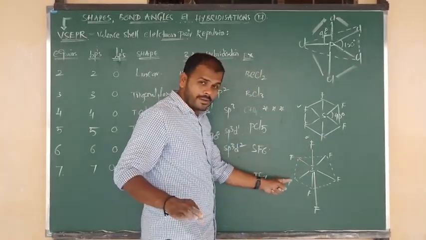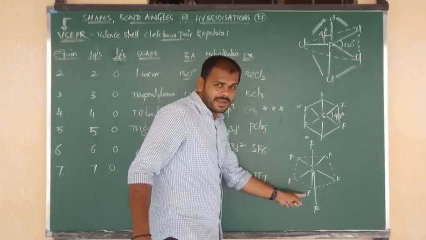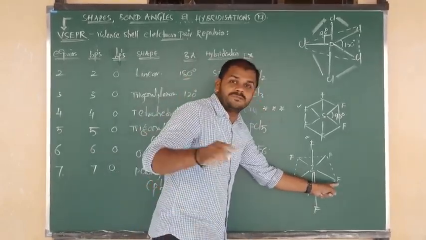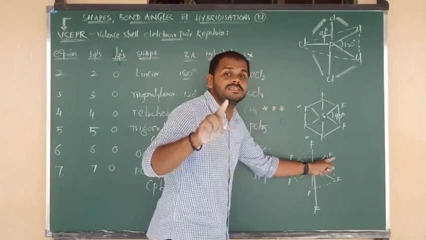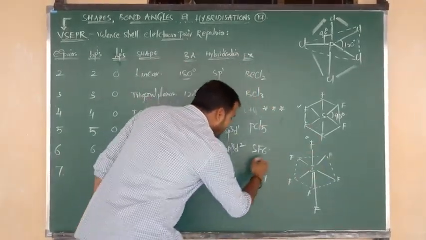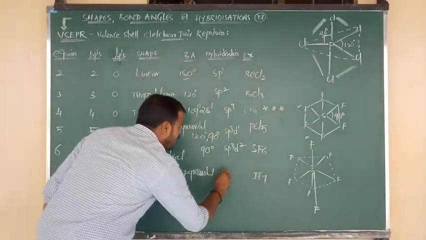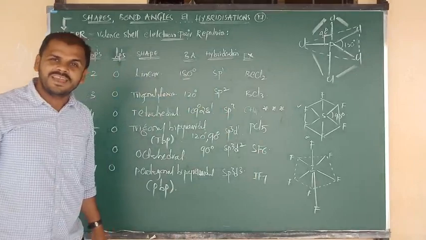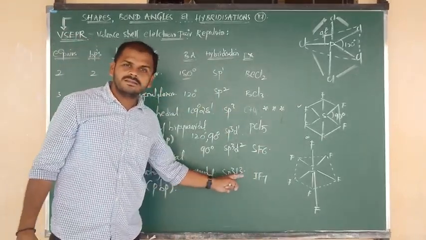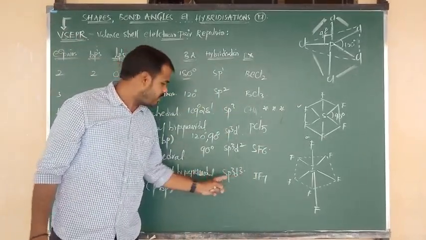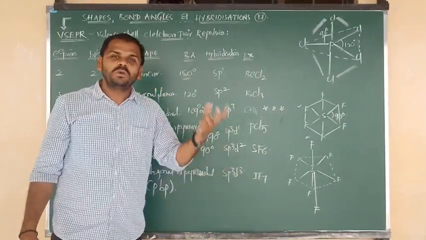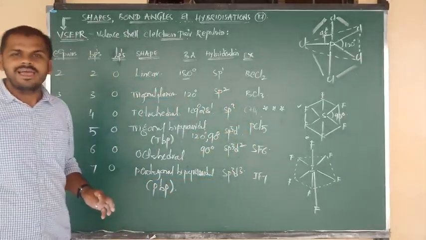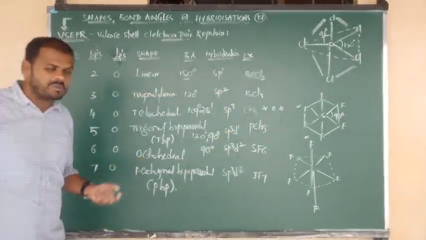sp1, sp2, sp3. After that sp3d1, sp3d2, next sp3d3. So in IF7, iodine heptafluoride, iodine undergoes the hybridization sp3d3: 3 p orbitals, 3 d orbitals, total 6, and one s is there, total 7. So a total of 7 hybrid orbitals are there. So the hybridization is sp3d3.